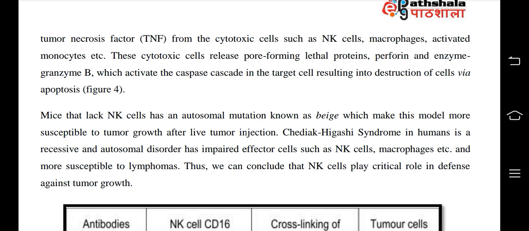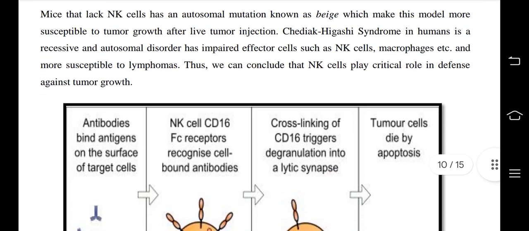So mice that lack NK cells have an autosomal mutation, which makes this model more susceptible to tumor growth after live tumor injection. Chediak-Higashi syndrome in humans is a recessive, autosomal disorder that has impaired effector cells such as NK cells, macrophages, etc., and is susceptible to lymphomas. Thus, we can conclude that NK cells play a critical role in defense against tumor growth.